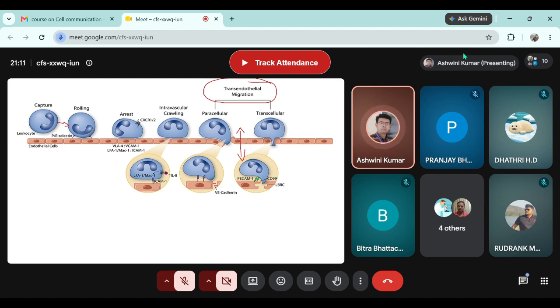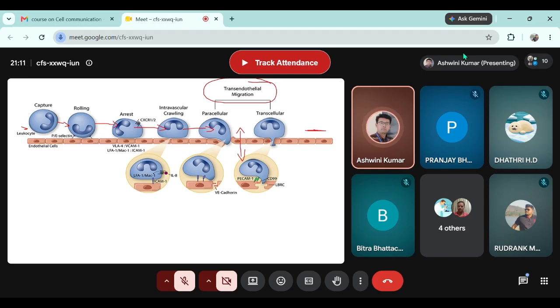If they don't respond to the signal or don't receive the signal, they will keep on rolling. They will keep on changing their place, and from this place they will move to this place because they are rolling over the surface. Am I right? Yes, sir. Right.